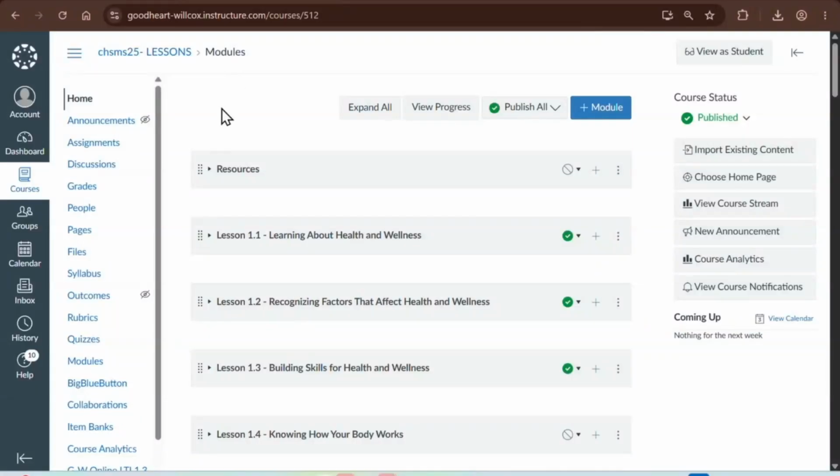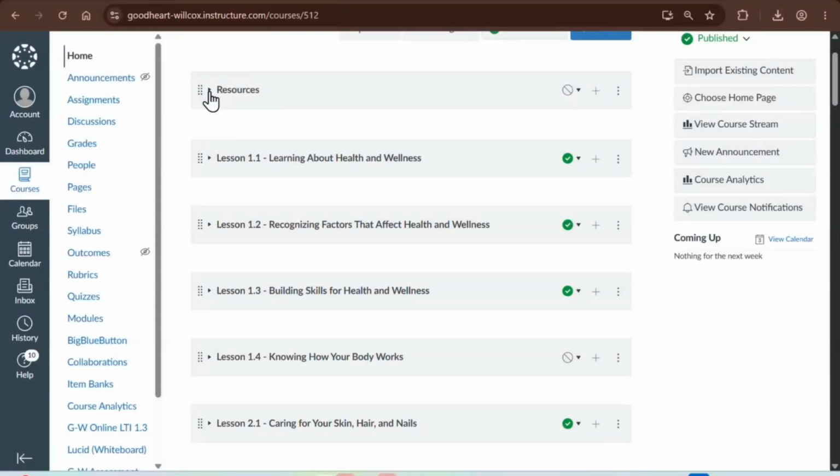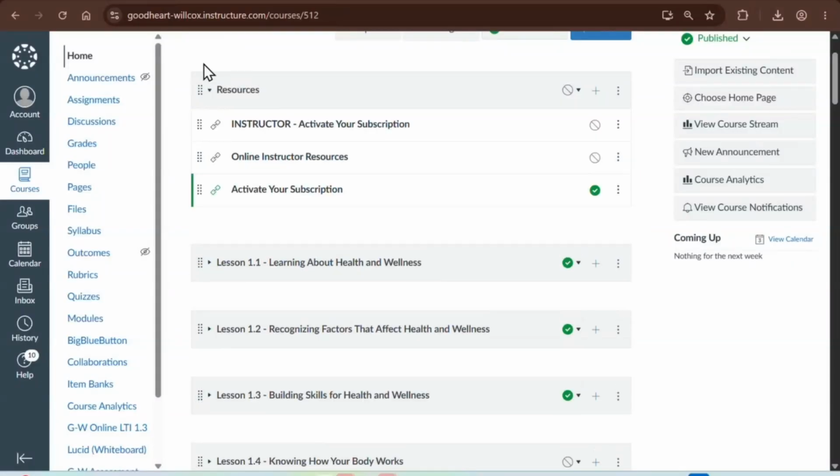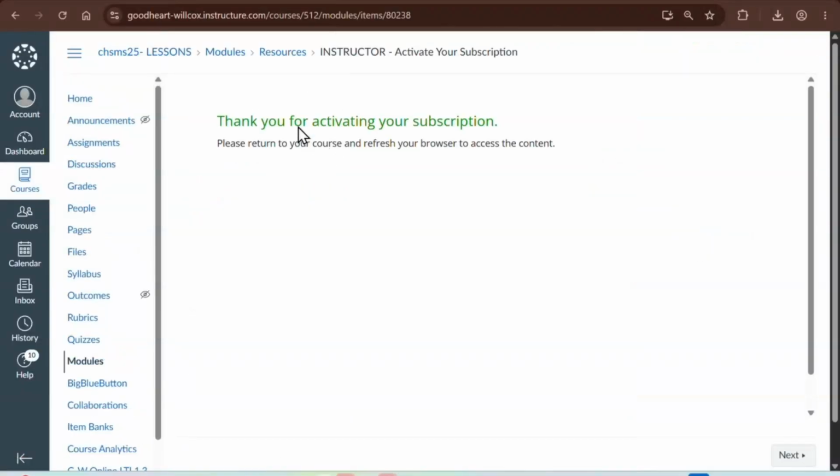So now that the resources are in your own personal course, teachers, the first thing you would need to do is open the resource folder. And then from there, you want to click Activate Your Subscription. It's the Teacher Activate or the Instructor Activate Your Subscription. It's the top item. And you should get a green note that says, thank you for activating your subscription. Now, once you get that, yes, you do often need to refresh your screen. And once you've refreshed your screen, you can go back to the resource folder.